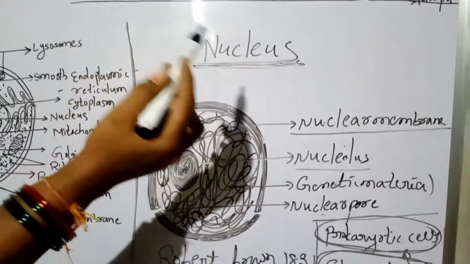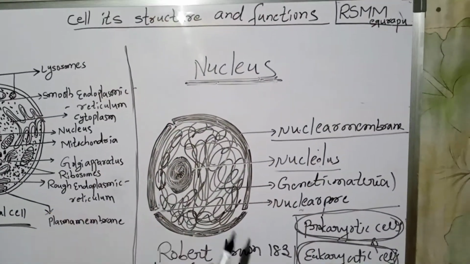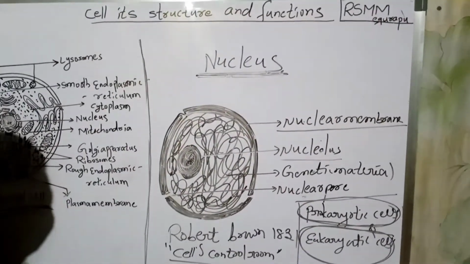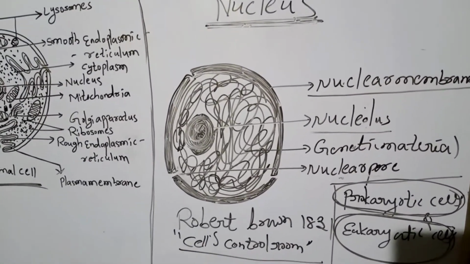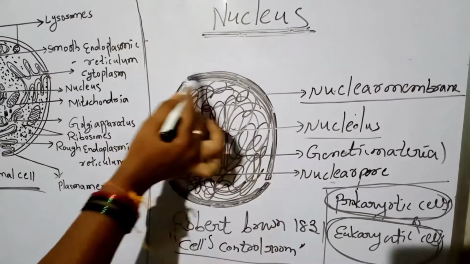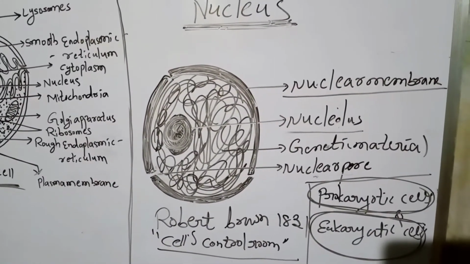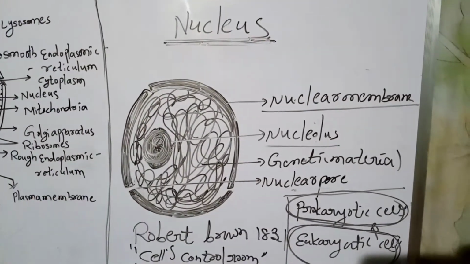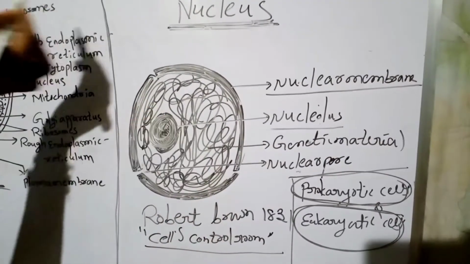So what will happen later? Later, it is thrown out of the cell and destroyed. So in the beginning cells contain this nucleus in RBC and phloem sieve tubes, and after that it is thrown out and destroyed. The nucleus controls all the information, and it consists of all genetic information. Nucleus is also closely involved in the process of cell division.